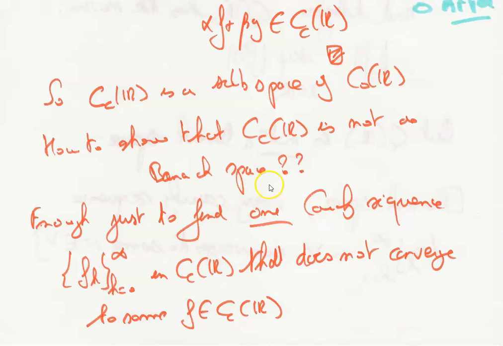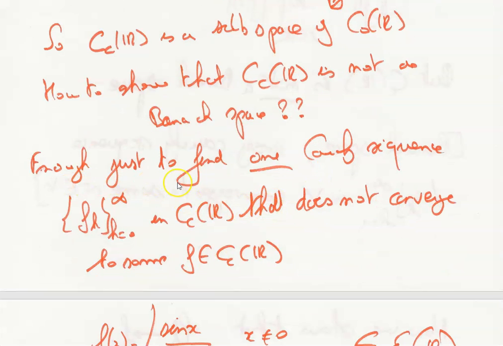So now how to show that CC of R is not a Banach space? It's enough just to find one Cauchy sequence, let's call it f_k for k from 0 to infinity in CC of R, that does not converge to some function f that belongs to CC of R. Why? Because in every Banach space, every Cauchy sequence is convergent. So if you find only one that does not converge, you demonstrate that you are not in a Banach space.